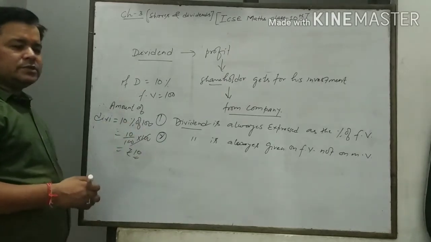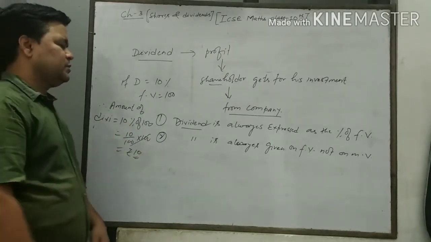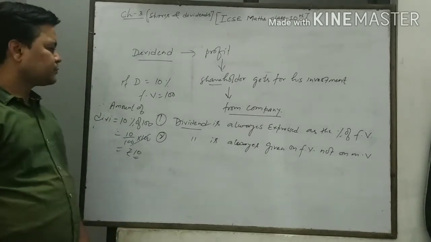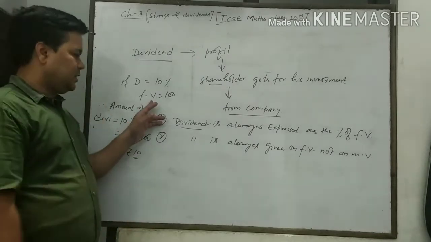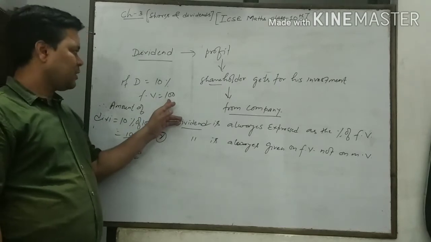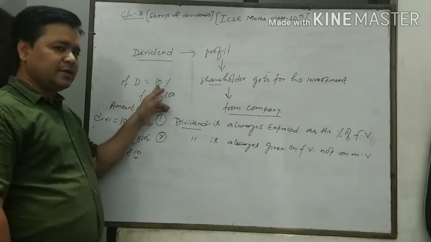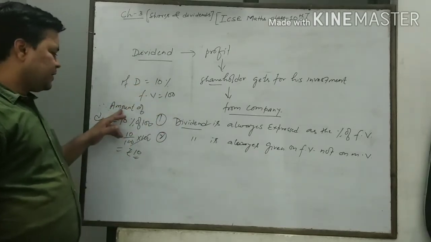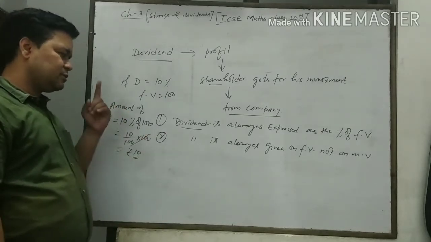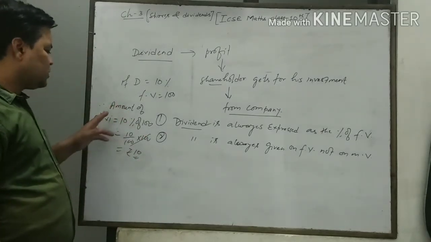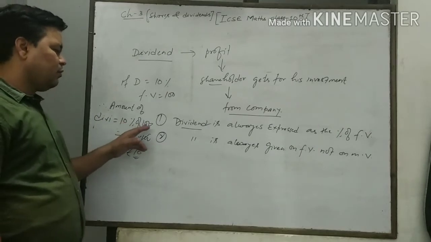If any shareholder invests 100 rupees for one share and the rate of dividend is 10%, then for that one share the amount of dividend will be 10% of face value.